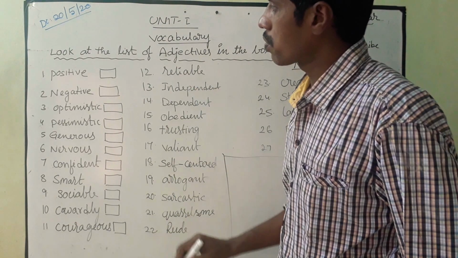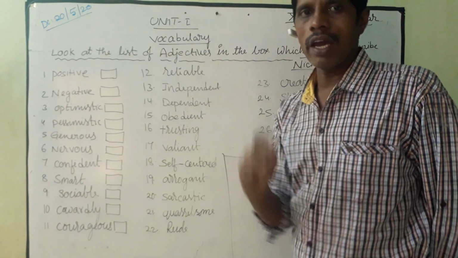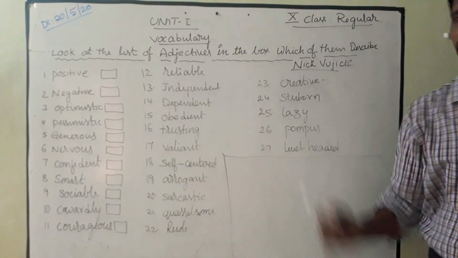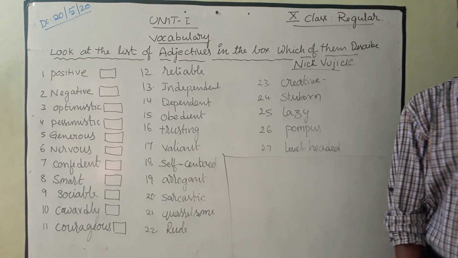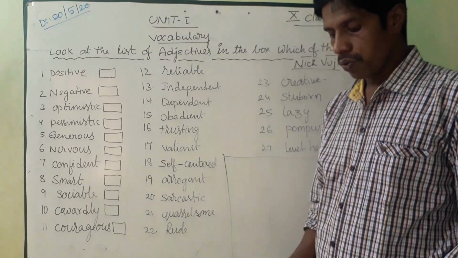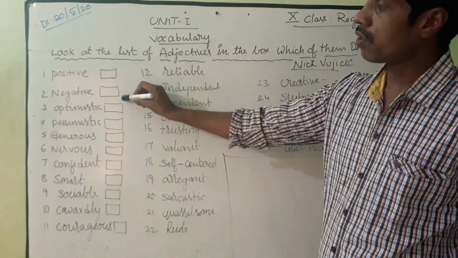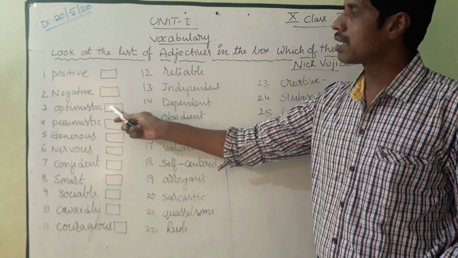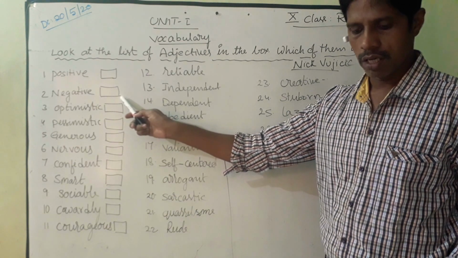The first and foremost is positive, the positive thinking we have to develop. I'll tell the meaning also. The second one is negative. The word negative is a negative quality, which means unpleasant.